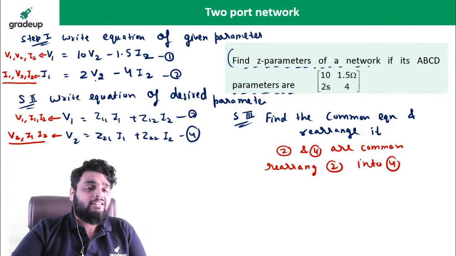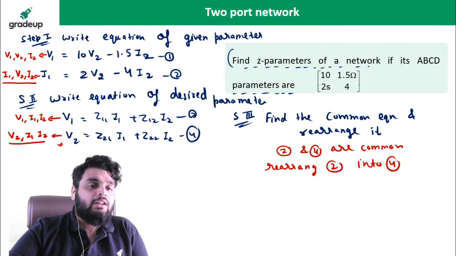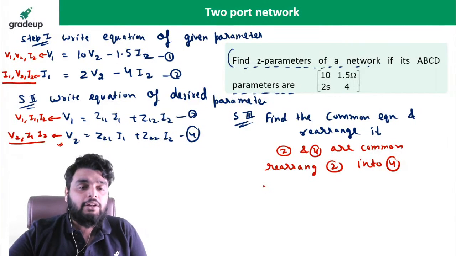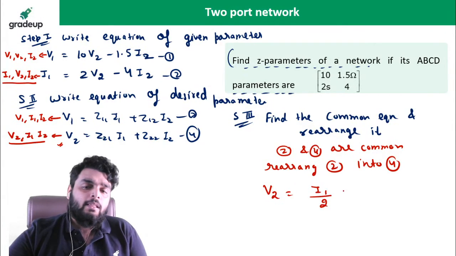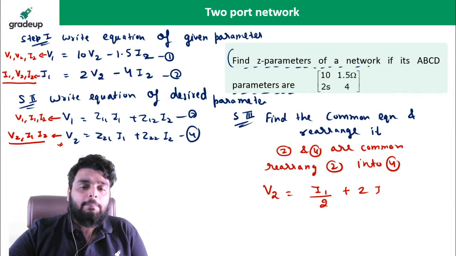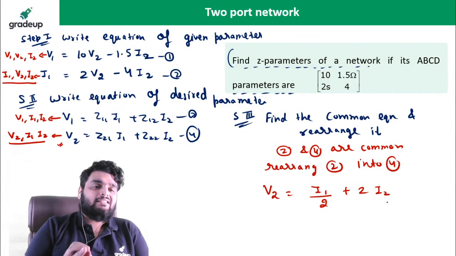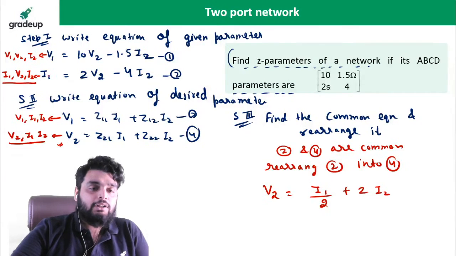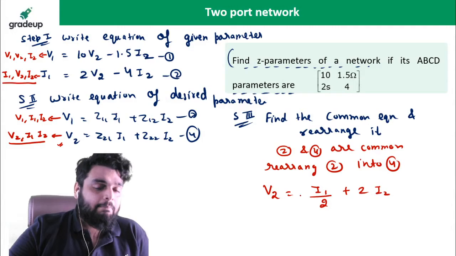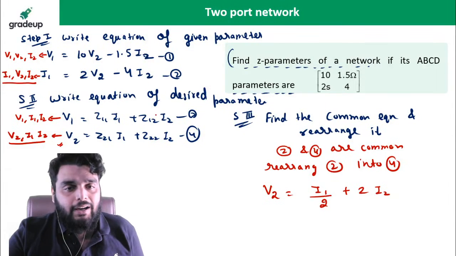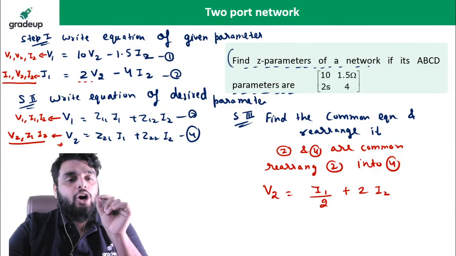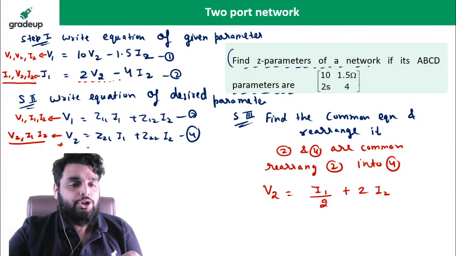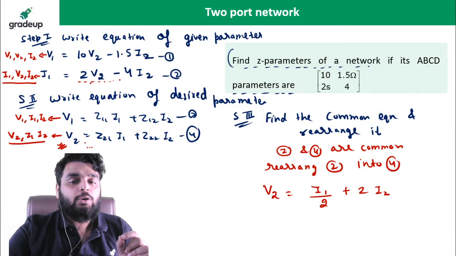So how to rearrange this equation? I want the equation in this form, so V2 will be on one side. When you rearrange the equation, what you will get? V2 = I1 by 2 plus 2 multiplied by I2. Yes or no? Oh, sorry, I need the equation in V2 now. So just the equation form you get. Simple, right? You find the common equation and then rearrange that common equation into the desired equation. So I convert this equation into the desired equation.